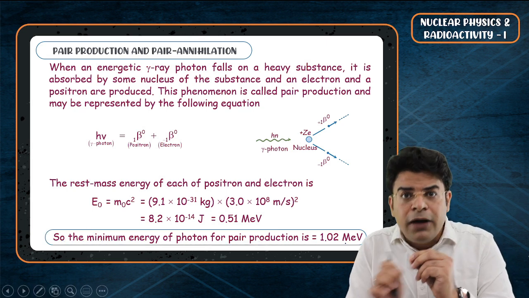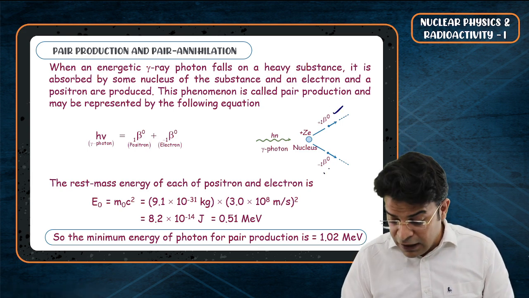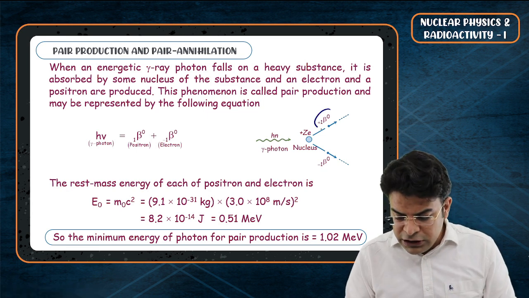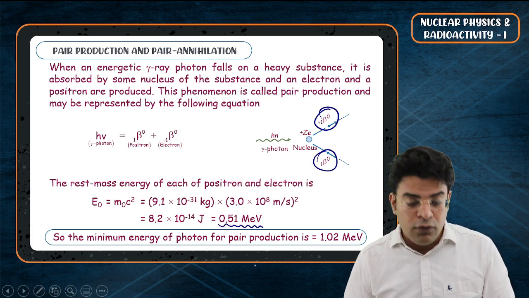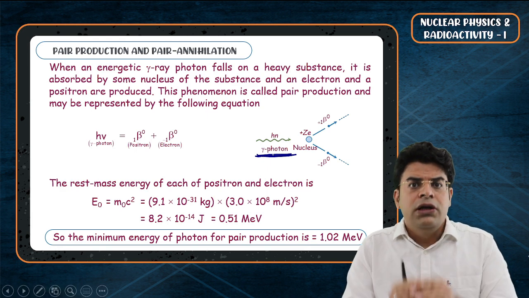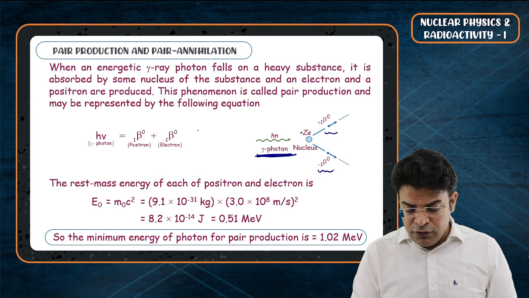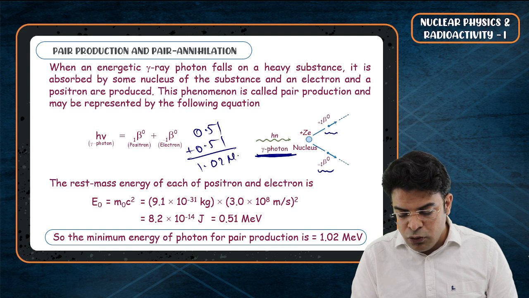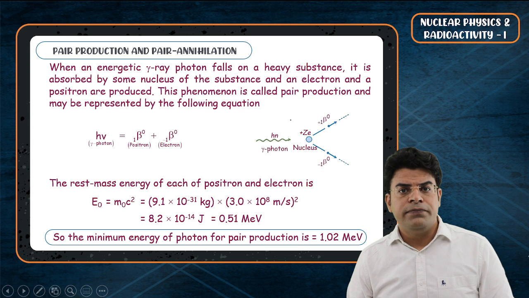Whenever you have pair production, you have a positron created and an electron created. The energy associated with the mass of both the positron as well as the electron is equal to 0.51 mega electron volt. Hence, the energy of this photon should be at least equal to the sum of the mass energy of these two, and that will be equal to 0.51 plus 0.51. That gives you 1.02 mega electron volt, and that is the minimum energy of this incident photon.